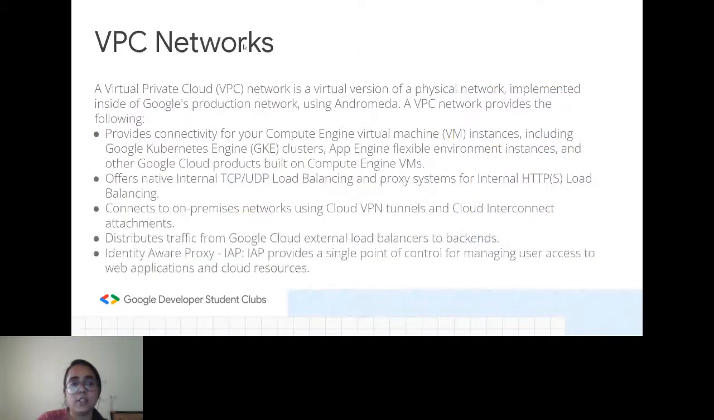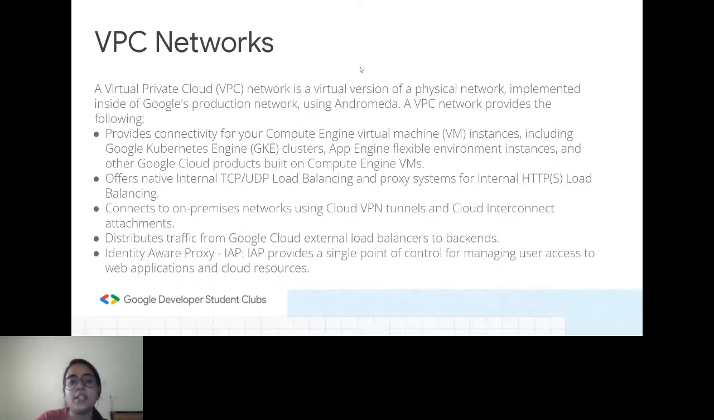Next we will be talking about VPC networks. So what are VPC networks? VPC is a virtual private cloud, and it is like a virtual version of a physical network. Inside Google's production network, we will be using this virtual private cloud as a virtual version of that physical network. So this VPC provides these kinds of features.